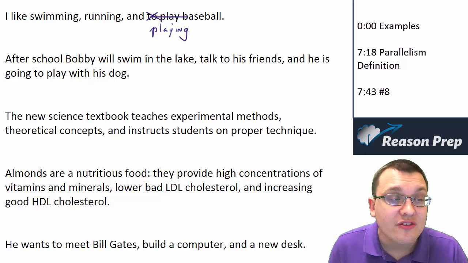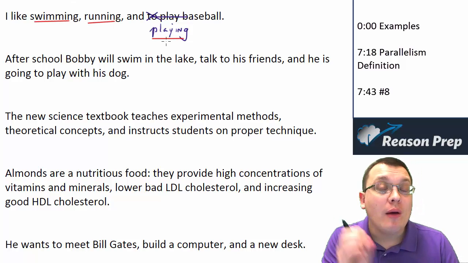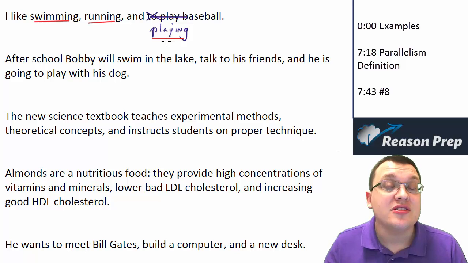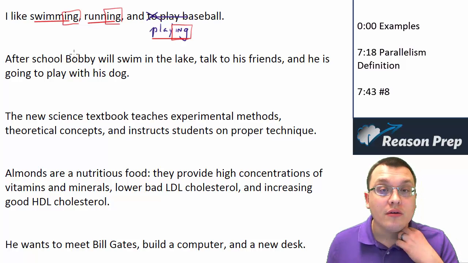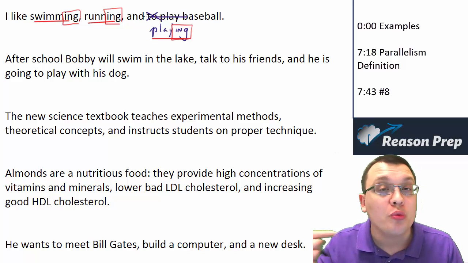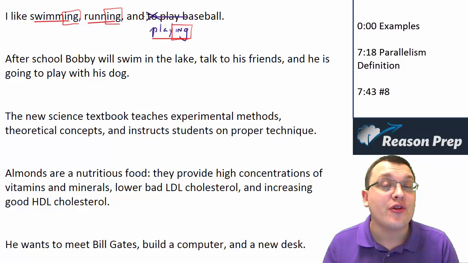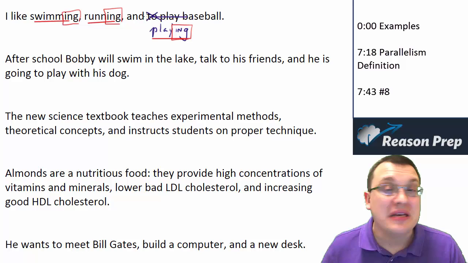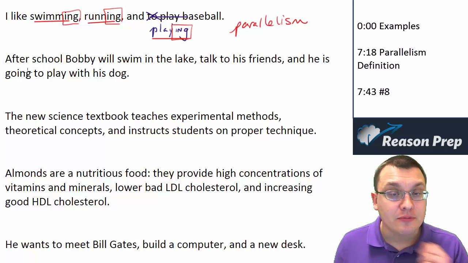Well, note that we have this list of items: swimming, running, and playing baseball. When we have a list, we want to make sure all those elements are balanced. They're in the same form. And since each of these activities ended in ing, we would expect our third activity to also end in ing, not to go to this infinitive form, to play. So when you've got a list of things, you got to make sure that they are consistent with each other, that they're balanced, nothing sticks out as being in a different form. And this is what we call parallelism. These elements must be parallel. Let's see some more examples.